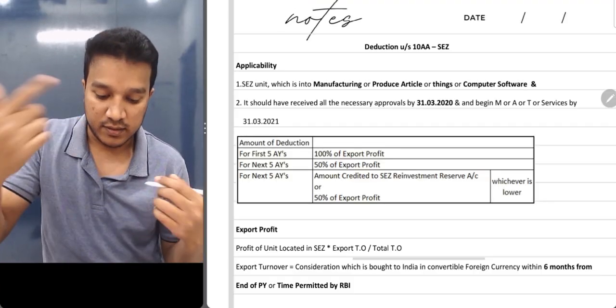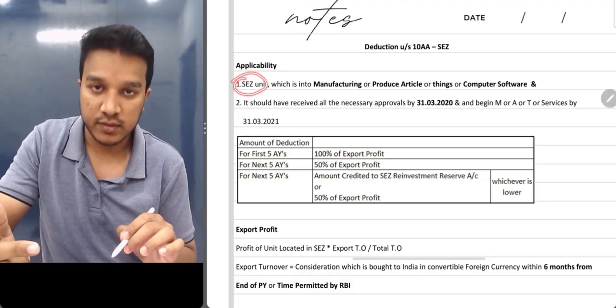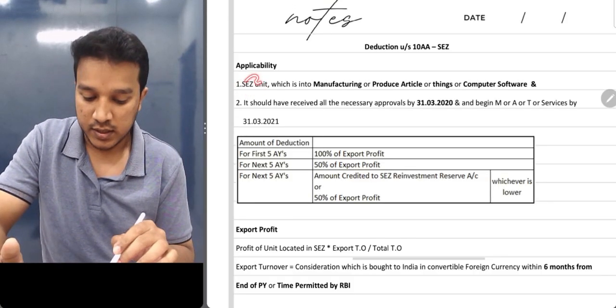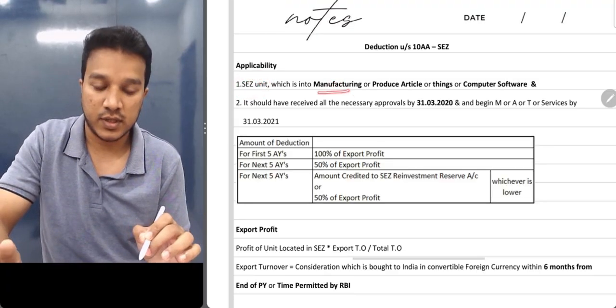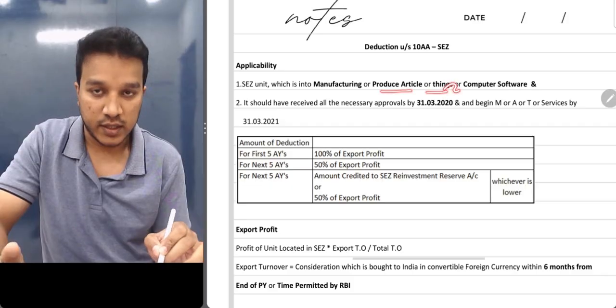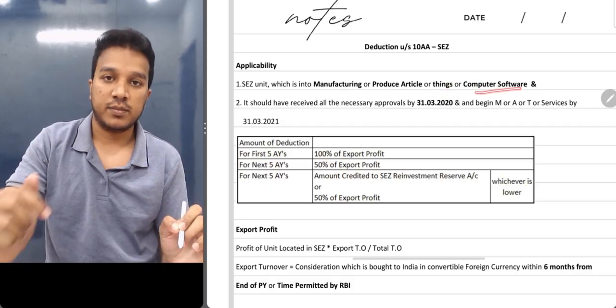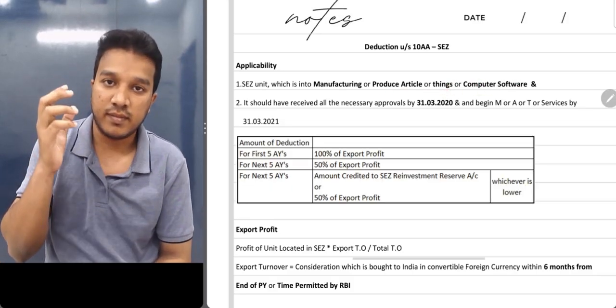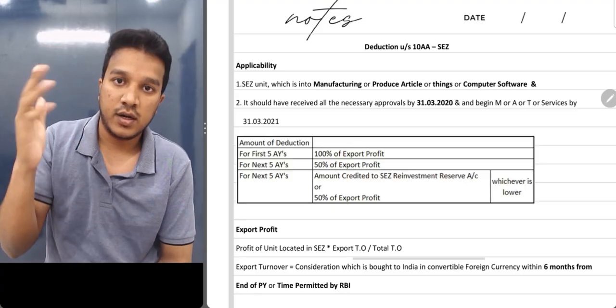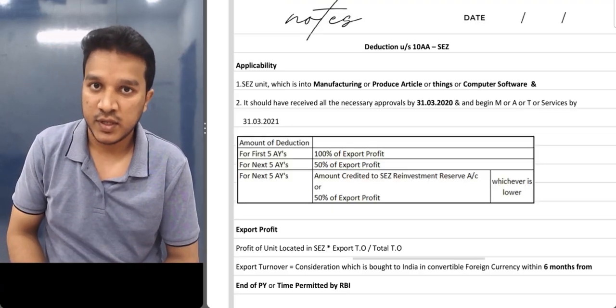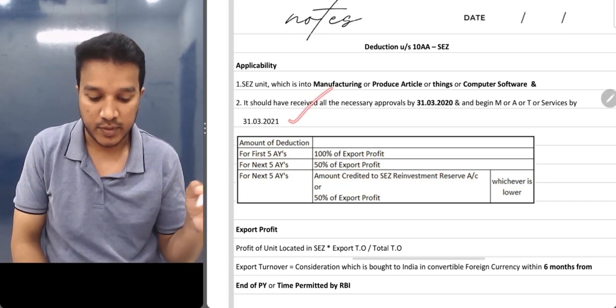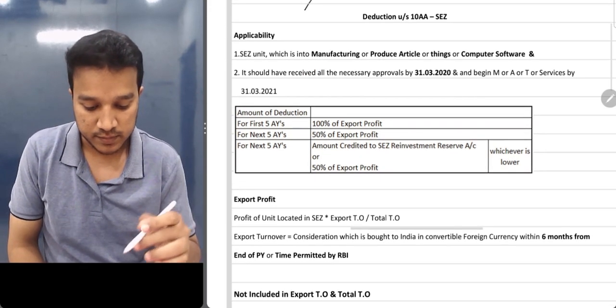And then the second thing, you should have a SEZ unit. I'm talking about the applicability part. There should be a unit in SEZ, and that unit should manufacture something or produce any article or thing, or provide computer software development services. If they're manufacturing this and exporting to other countries, only for them section 10AA deduction is applicable. Got it? So this is your applicability part. And now let's see what the deduction is.